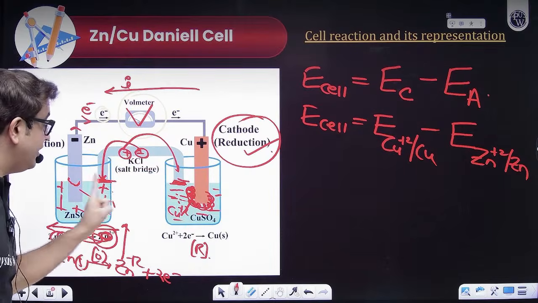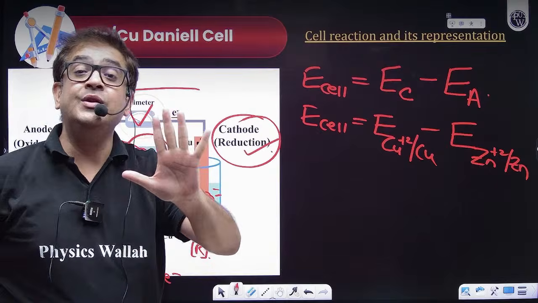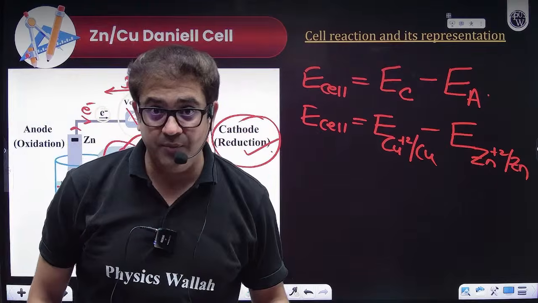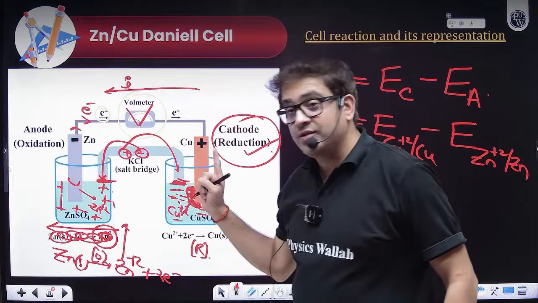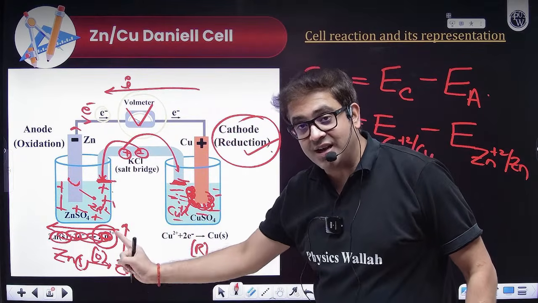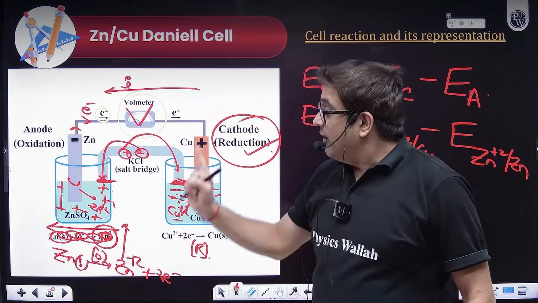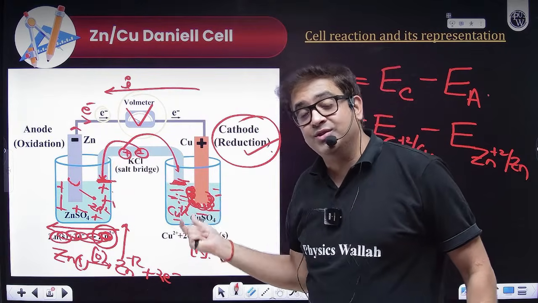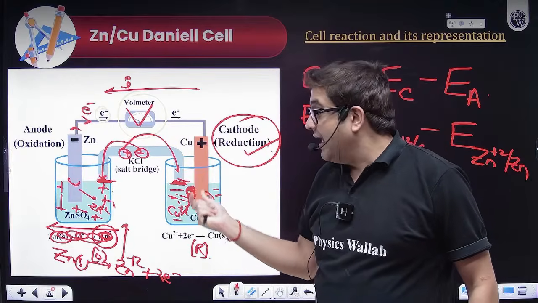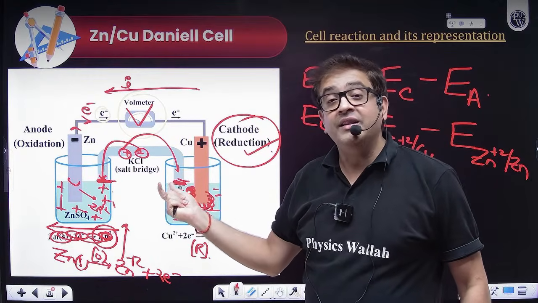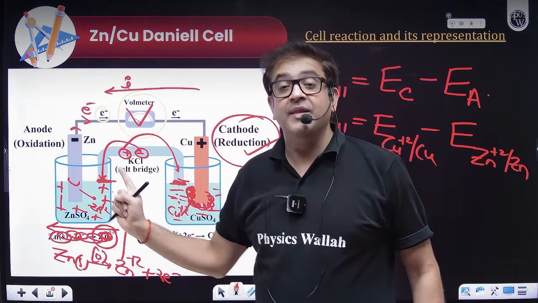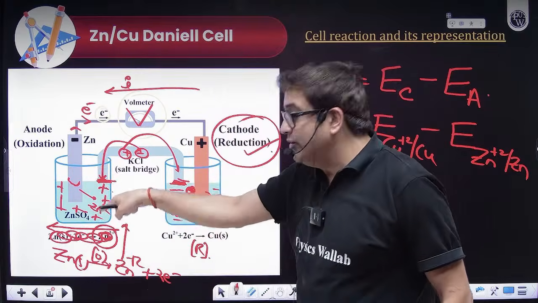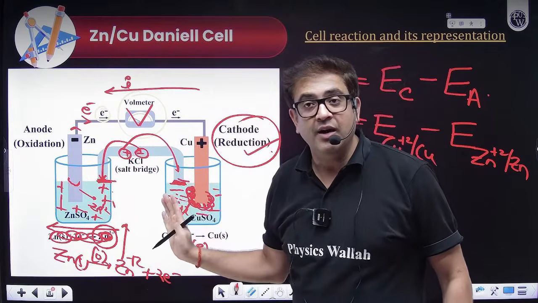So I want these charges to be neutralized as they are formed. The reason we use a salt bridge is to neutralize the extra charge created, and because I want the ions to move towards the respective electrodes, I want their speed to be the same. That's why I'm using a U-shaped tube. I hope everybody is getting it.